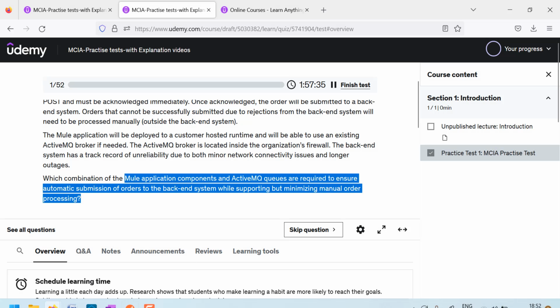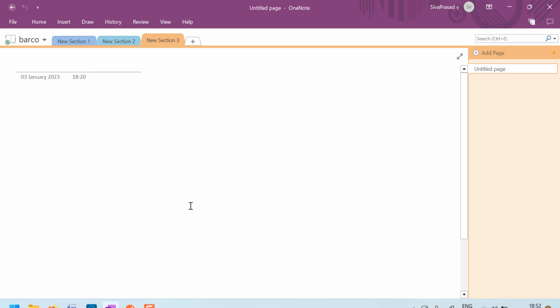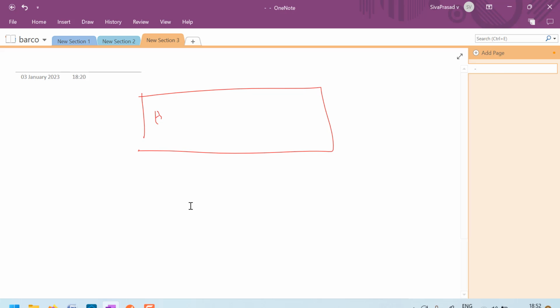So maybe I will propose a solution like this. There is a flow which has an HTTPS listener, and orders are submitted to this listener. Then this flow should give a quick acknowledgement to the client.